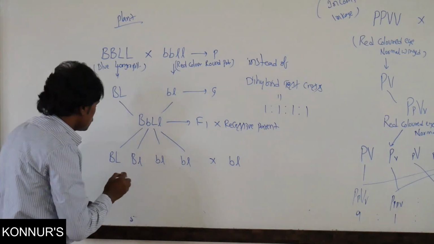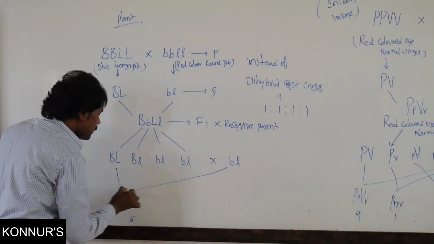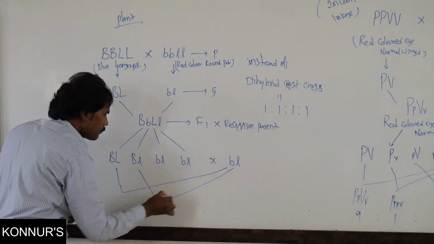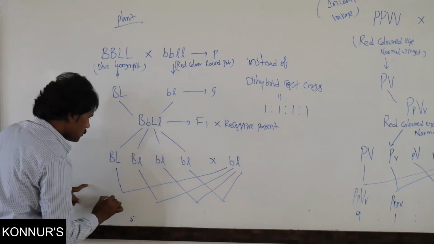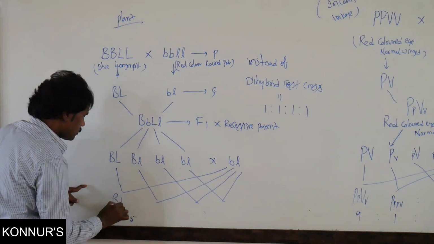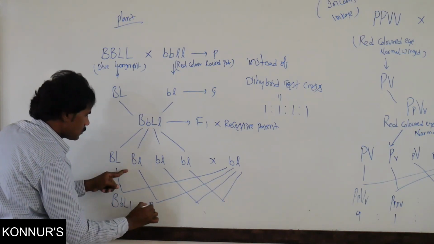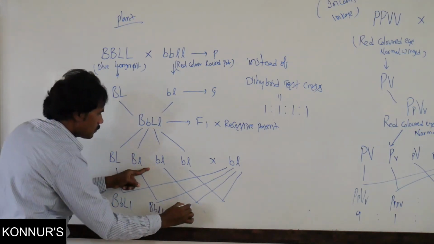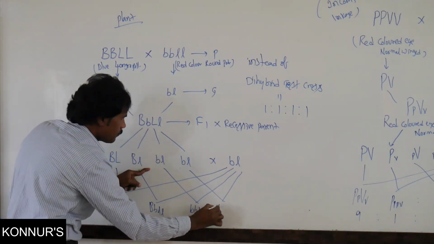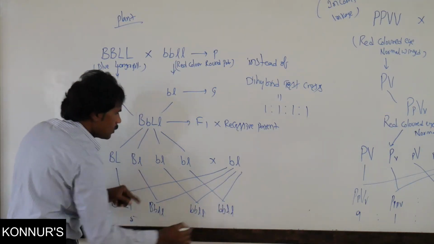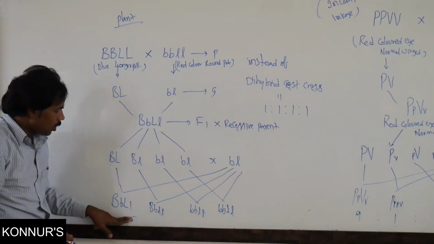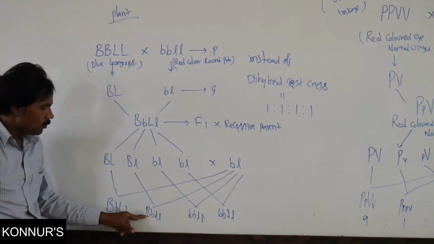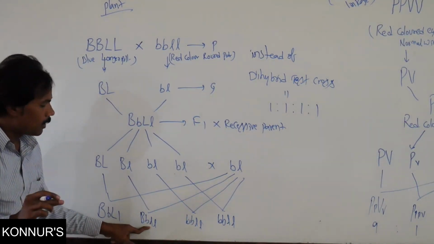It is crossed, then the possible progeny. These are possible progeny. This is blue color and longer pollen grains. It is blue as well as round pollen.